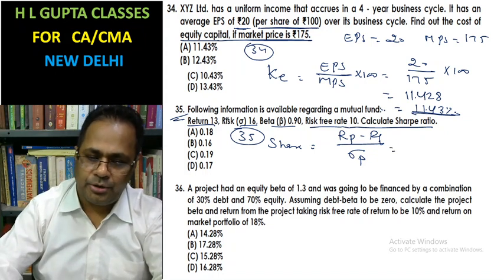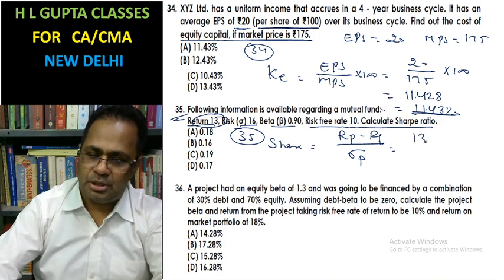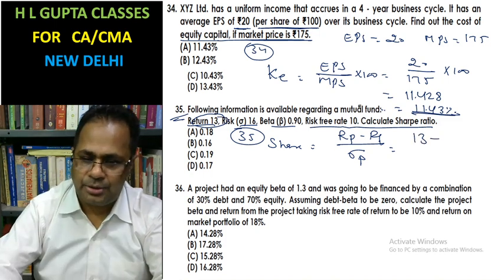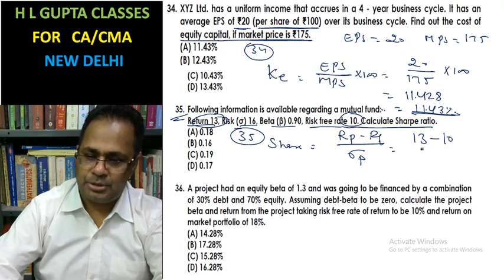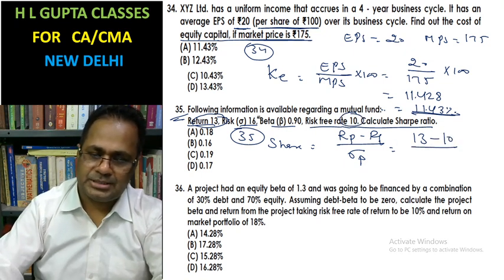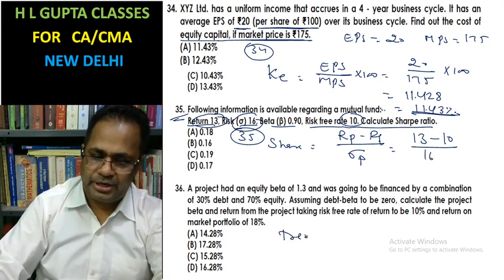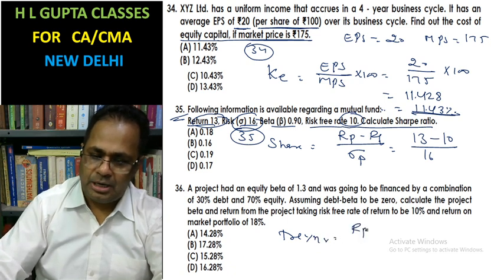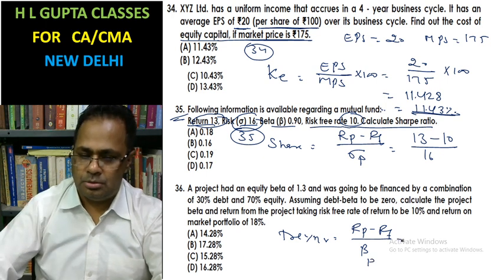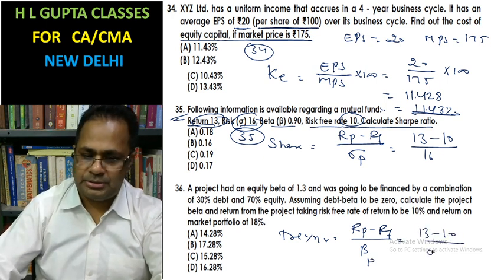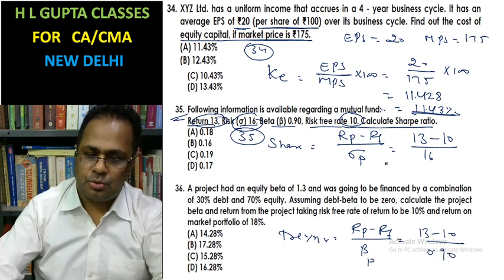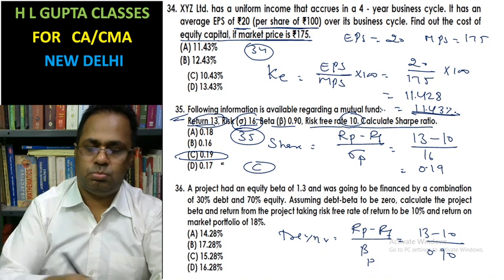Here the return is 13% minus the risk-free rate of 10%, divided by the standard deviation of 16. So the answer is 0.19. 0.19 is the C part. C is your answer.